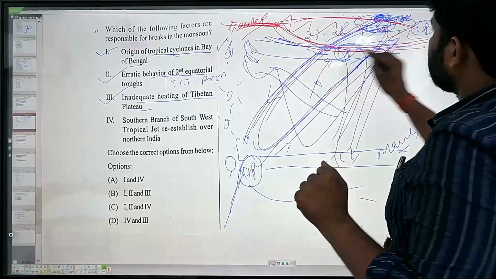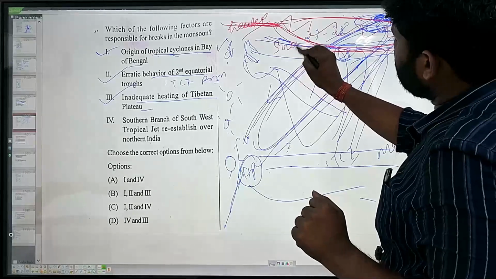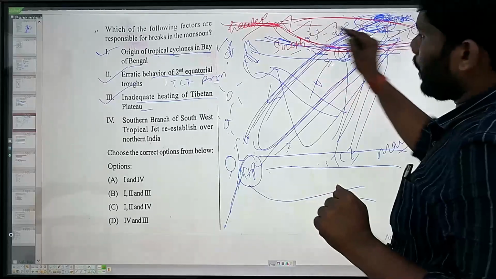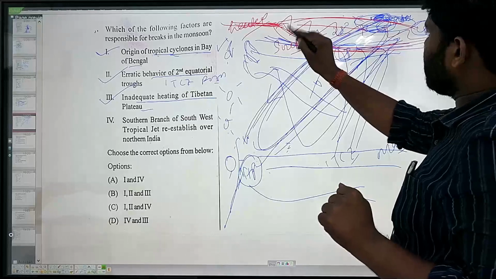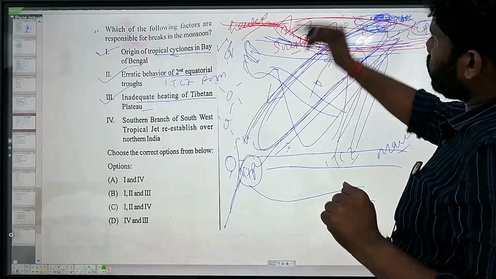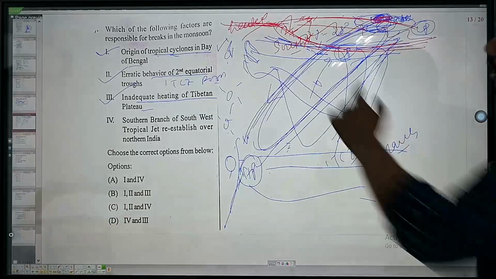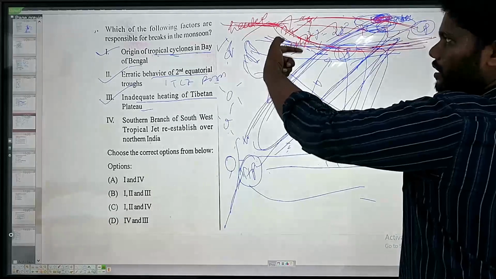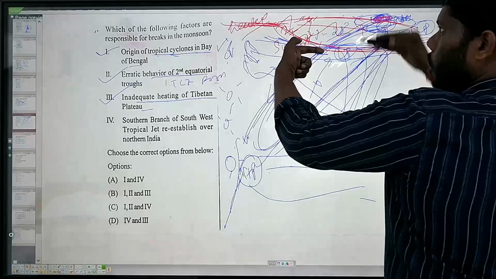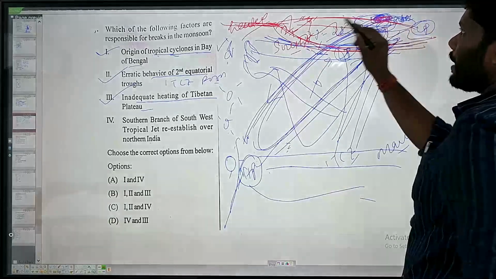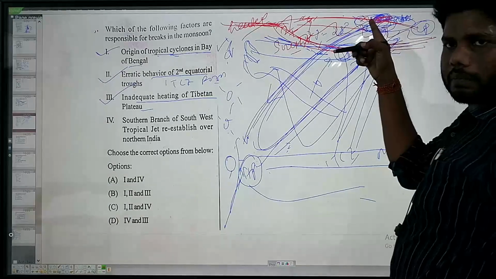While it blows south of the Himalayas, it gives rainfall in this region. If it blows north of this region, it gives rainfall in the Tibetan plateau. If the southern branch becomes stronger and the northern branch becomes weaker, it does not produce rainfall over the Tibetan plateau.